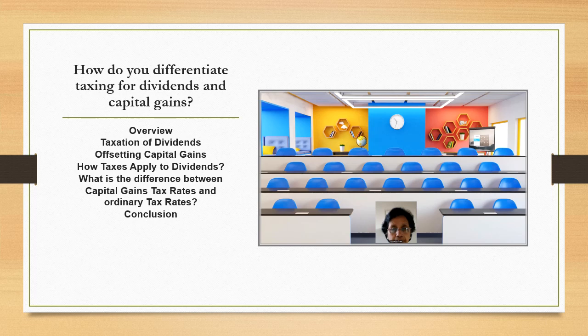Taxation of capital gains. Capital gains taxes depend on how long the investor holds the asset before selling. Short-term capital gains, profits from possessions held for one year or less, are taxed at ordinary income rates. Long-term capital gains, profits from assets held for more than 1 year, are taxed at the lower capital gains rates of 0%, 15%, or 20%, depending on income and filing status.